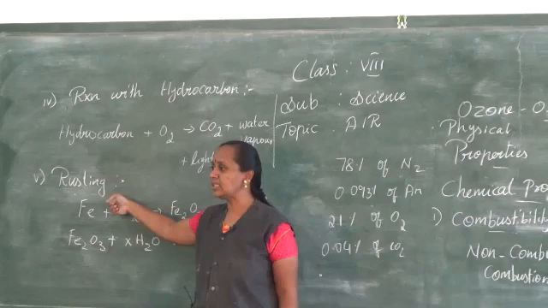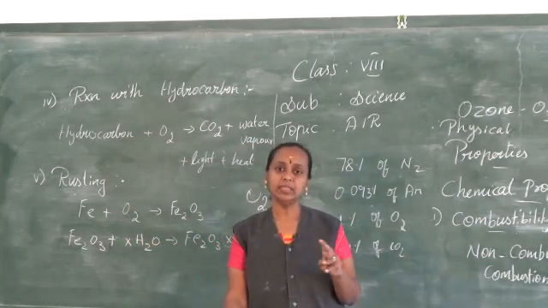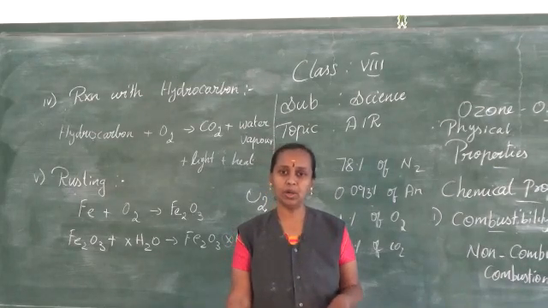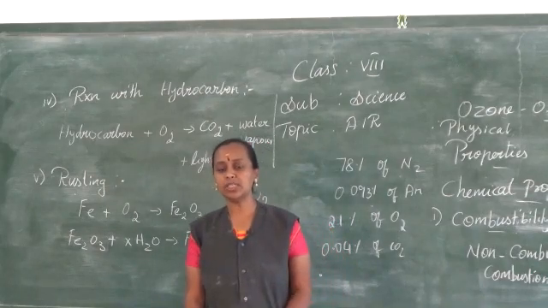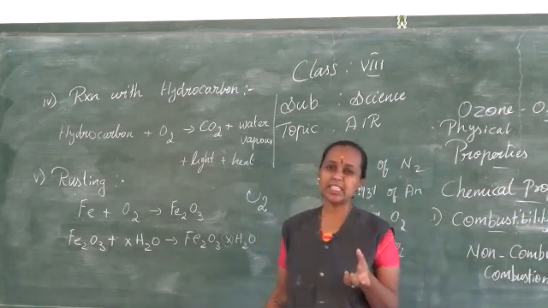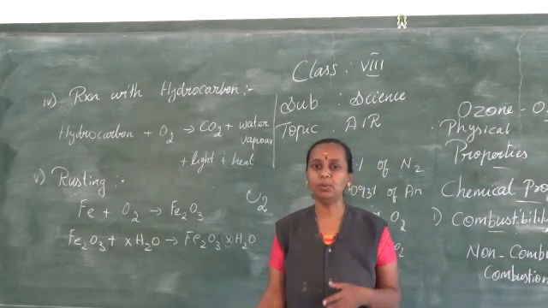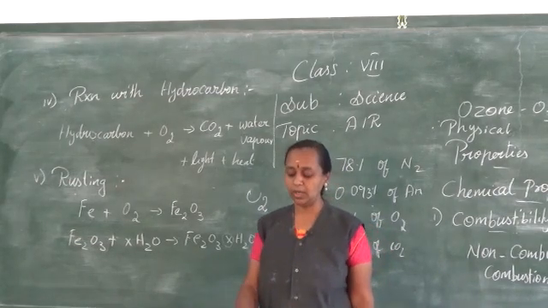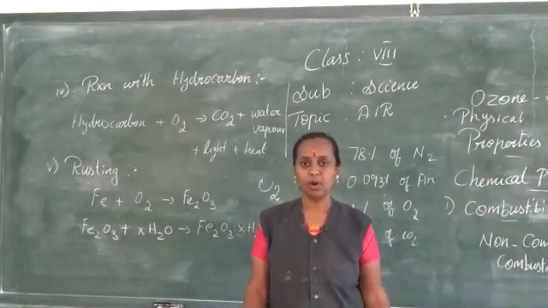The next is rusting. When iron reacts with water and the moisture present in the air, it forms ferric hydroxide. So, hydrated oxide will be formed, that is called rusting. I already explained in the previous class also what is rusting very clearly. So, you need not explain more about this rusting in this lesson. I hope you can understand. And we studied about the uses of oxygen. Just have a look in your book regarding the uses of oxygen.